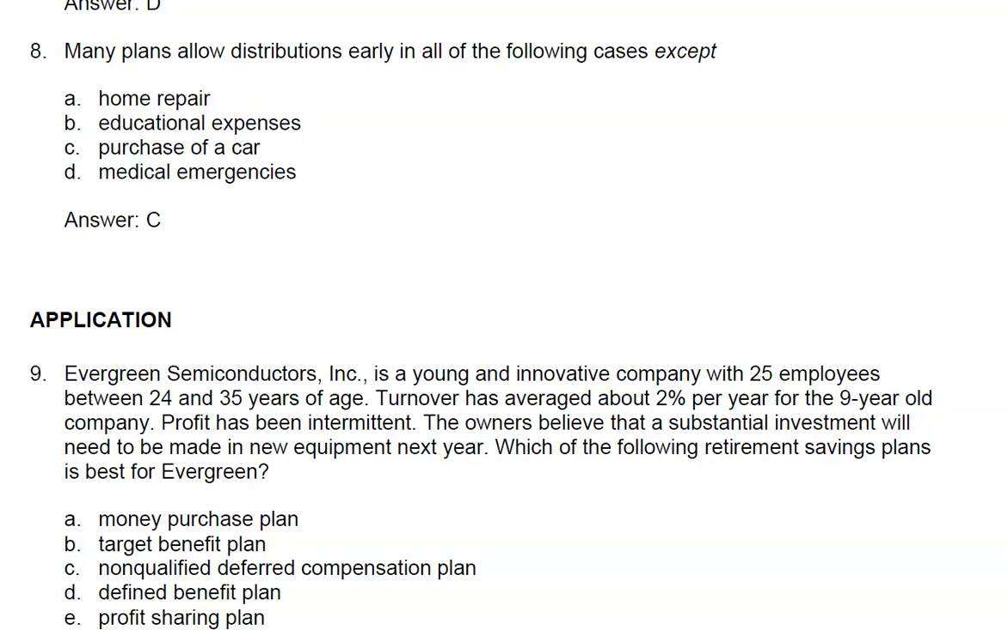Therefore, what gives them most flexibility is the profit sharing plan. So the answer is E. That is best for the company.